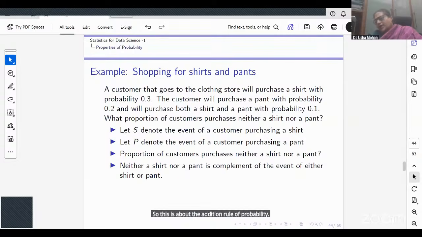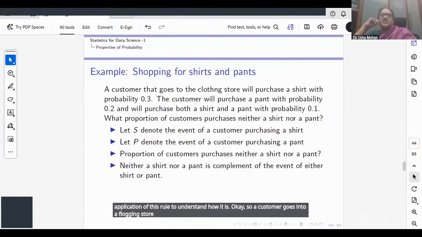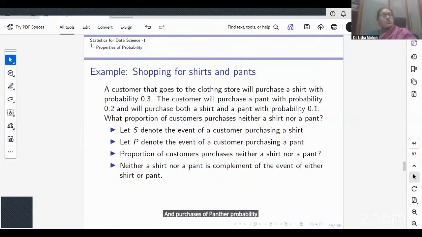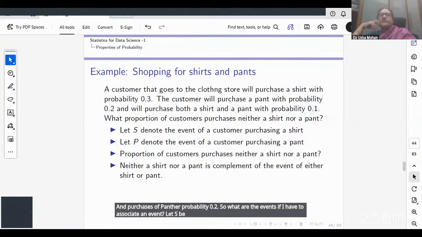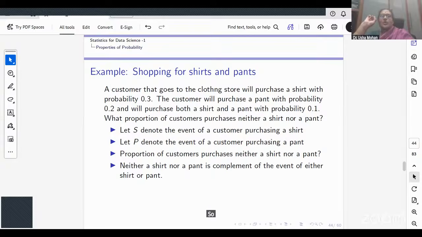Okay. So this is about the addition rule of probability. So let's look at an application of this rule to understand how it works. A customer goes into a clothing store and purchases a shirt with probability 0.3 and purchases a pant with probability 0.2. So what are the events if I have to associate an event? Let S be the event of the customer purchasing a shirt. P denotes the event of a customer purchasing a pant. What is the probability of S? 0.3. The probability of P is 0.2.